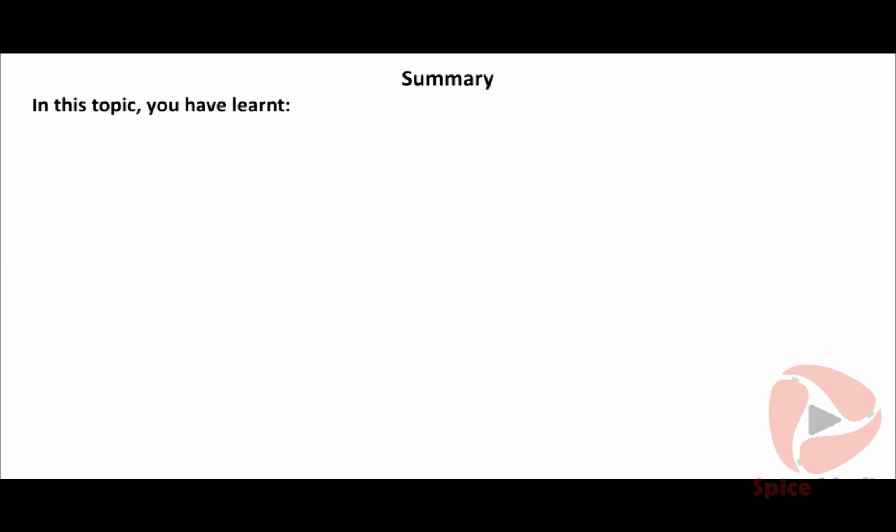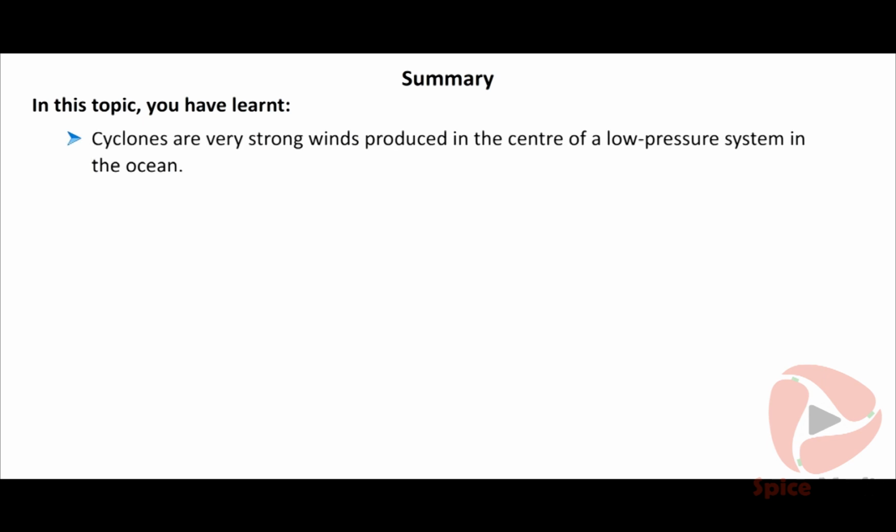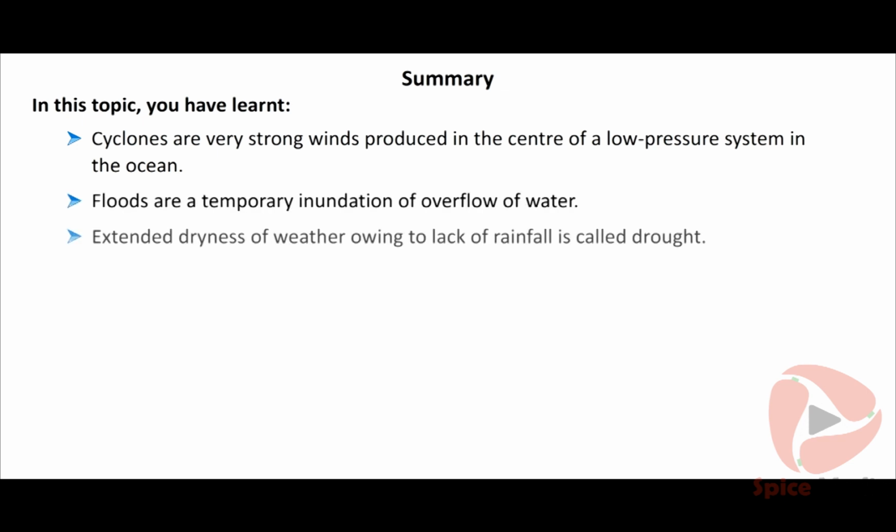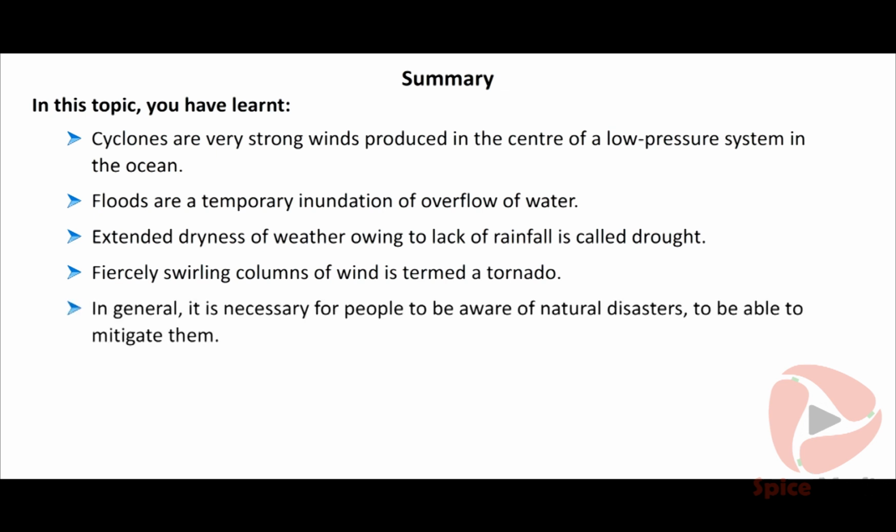In this topic, you have learnt cyclones are very strong winds produced in the center of a low-pressure system in the ocean. Floods are a temporary inundation or overflow of water. Extended dryness of weather owing to lack of rainfall is called drought. Fiercely swirling columns of wind is termed as tornado. In general, it is necessary for people to be aware of natural disasters to be able to mitigate them.